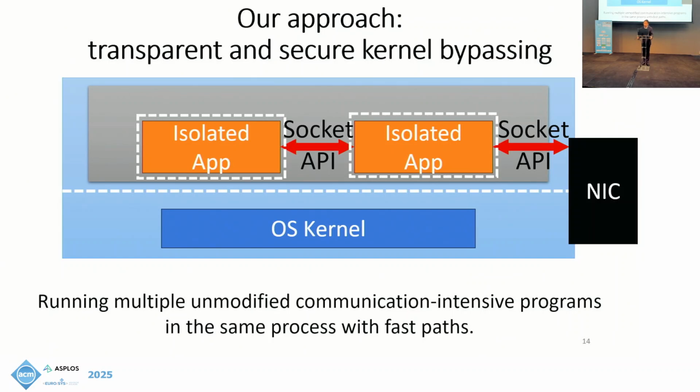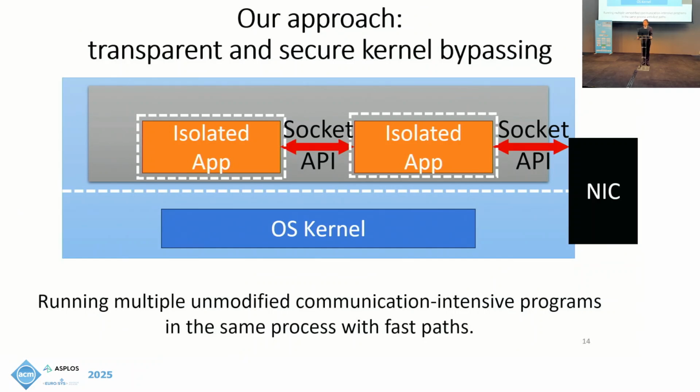By doing so, we prevent the kernel, which is highly complex and not specifically designed for communication-intensive applications, from slowing down the data path of these applications. Thus, communication can be completely handled in user space without costly switches and invocations to the kernel.